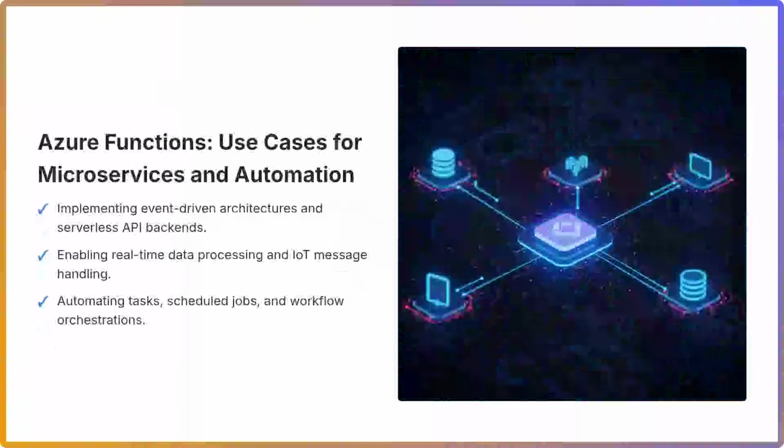For real-time data processing, functions efficiently handle streams from sources like IoT devices or event hubs, executing logic with minimal latency. Furthermore, Azure Functions excels in automation scenarios. It can execute scheduled tasks, orchestrate complex workflows by reacting to various triggers, and integrate seamlessly with other Azure services and external systems to automate administrative operations, data transformations, or continuous integration, continuous deployment pipelines. Its pay-per-execution model and automatic scaling make it an exceptionally cost-effective and efficient solution for on-demand processing and scheduled operations.